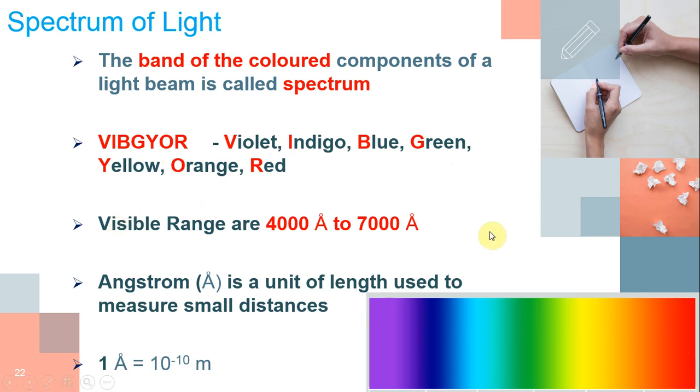The wavelength of the visible range is 4000 Angstrom to 7000 Angstrom. Here Angstrom is a unit of length which is used to measure small distances. Wavelength is also the distance between two crests. So 1 Angstrom is equal to 10 power minus 10 meter. Here 4000 into 10 power minus 10 meter to 7000 into 10 power minus 10 meter. That wavelength only we can see through our eyes.